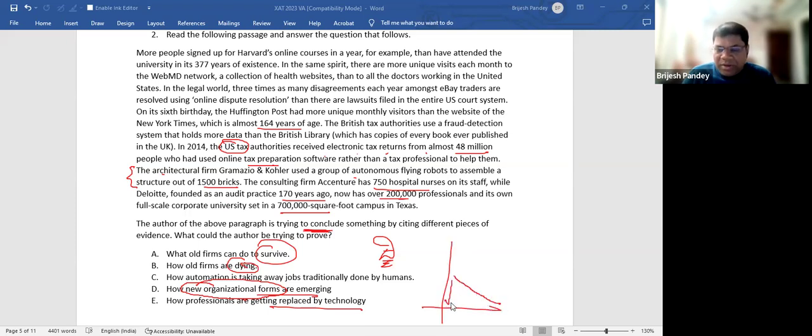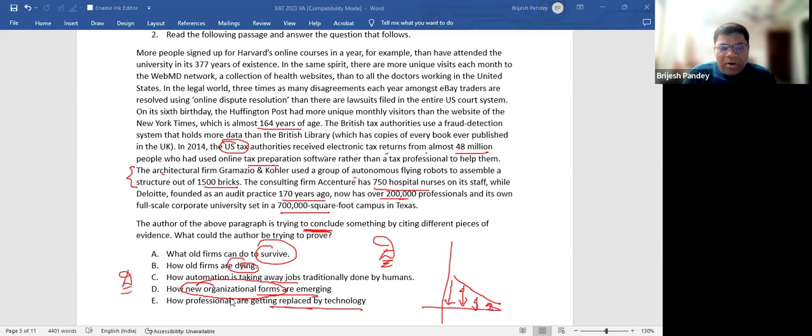So 20 years ago, these many people read New York Times. 10 years ago, these many. Then 5 years ago, these. Today, these many. Then I can say they are dying. But nothing of that. And similarly, taking away jobs and replacing by technology, again, I don't have any evidence. So I would always mark D safely.